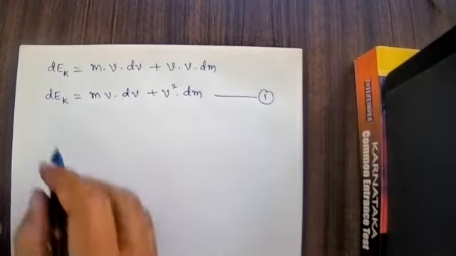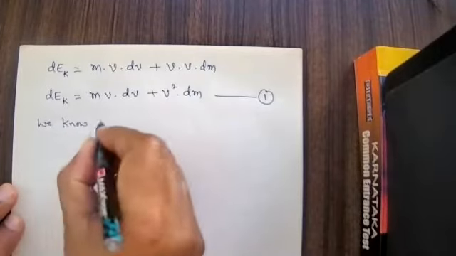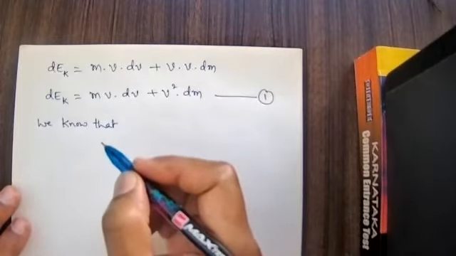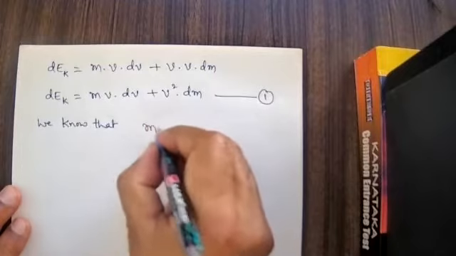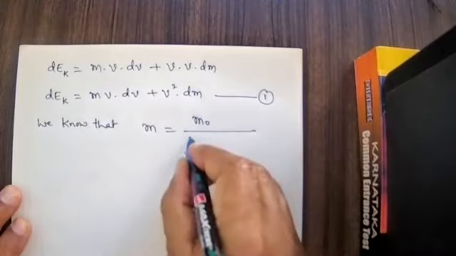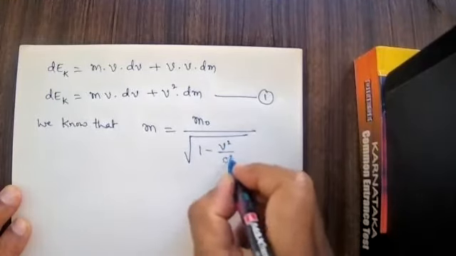But last class we already derived this. We are aware of this. What is that? Mass velocity. As the velocity is changing, how is the mass going to change? M is equal to m naught divided by square root of 1 minus v square by c square.